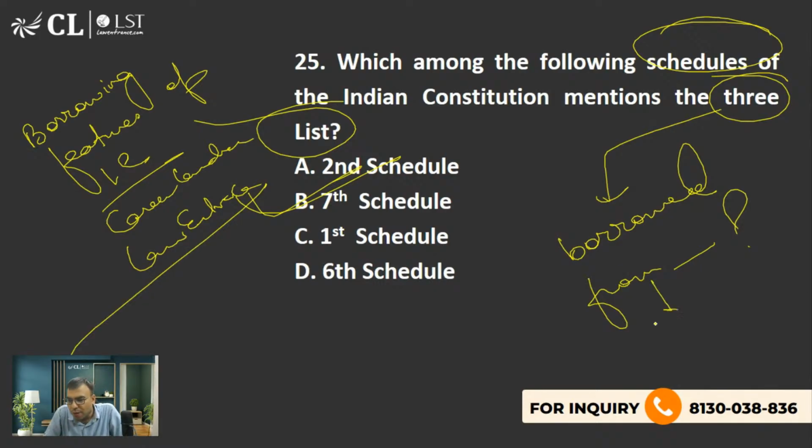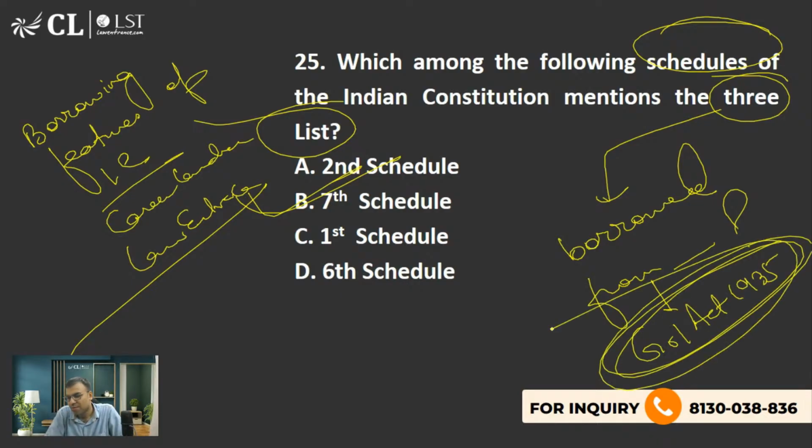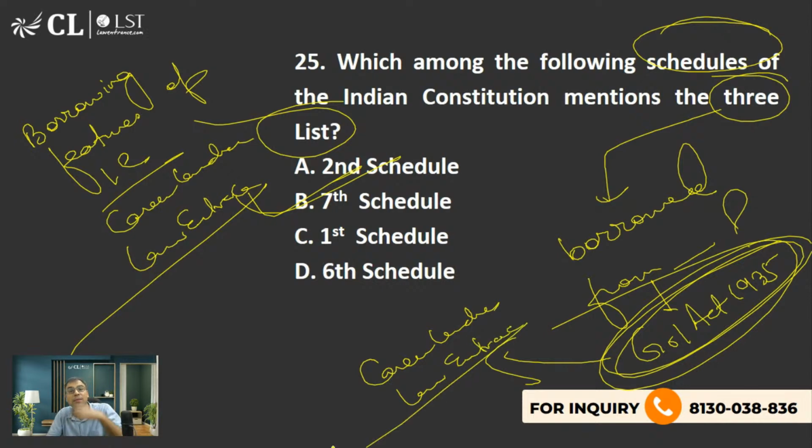So basically it was borrowed from Government of India Act 1935. इस पर ही मैंने सेपरेट क्लास लिया है. Go to YouTube and search this Government of India Act 1935 and write Career Launcher Law Entrance, ऐसे सर्च करना. I have taken a class on Government of India Act 1935 which talked about 3 types of list.